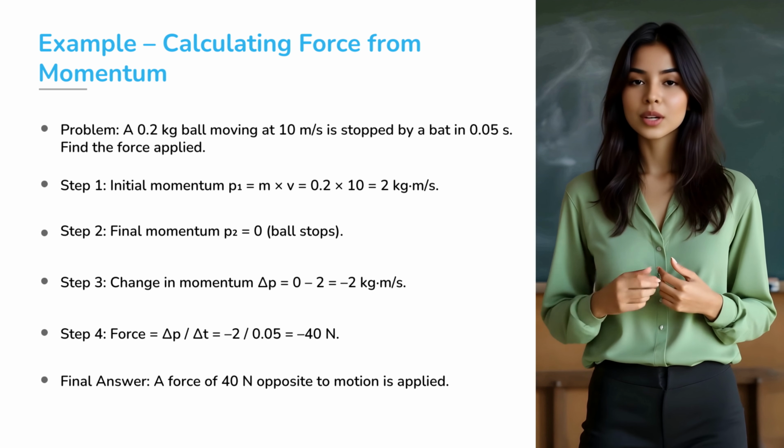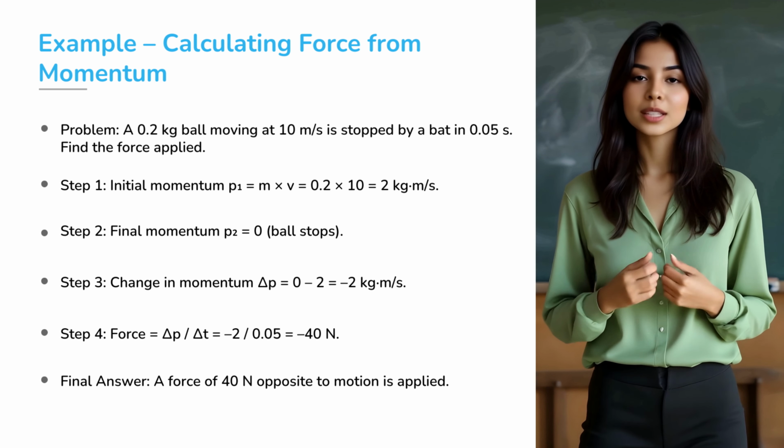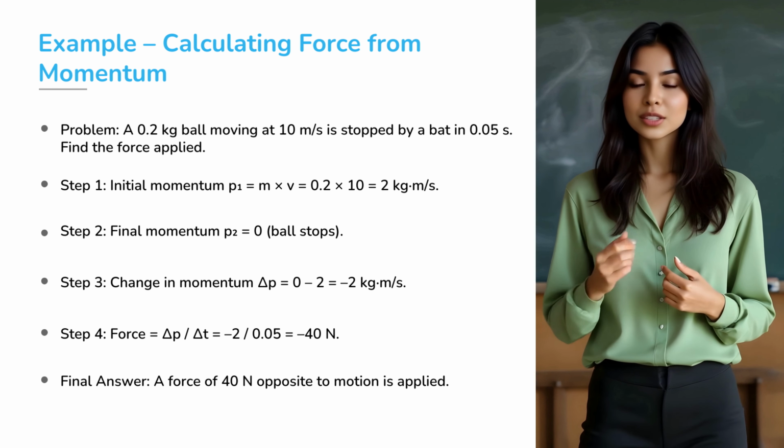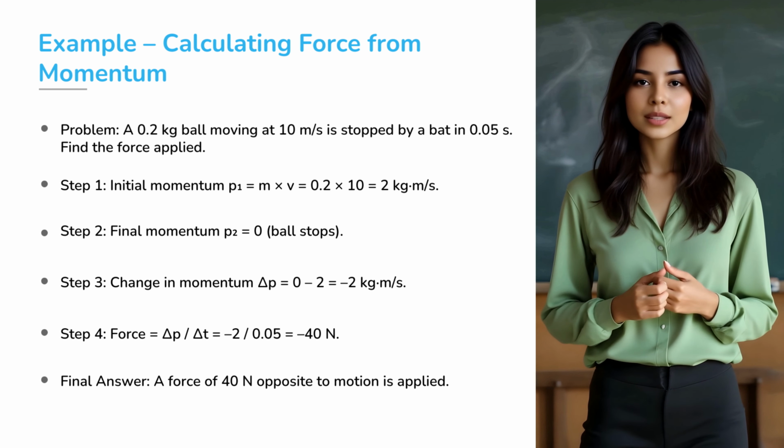Let's solve a numerical example to see this in action. Problem: a ball of mass 0.2 kilograms moving at 10 meters per second is stopped by a bat in 0.05 seconds. What is the force applied?